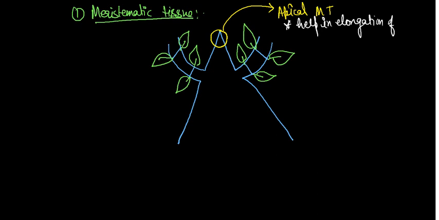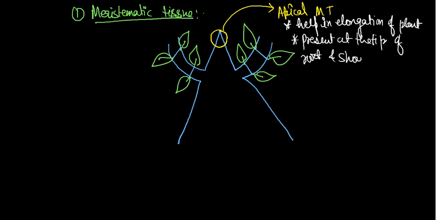It means लंबाई बढ़ाने के लिए, it means elongation in length, to help to increase the length of the plant. Okay, so apical, it was present at the tip of root also, and it was present at the tip of shoot also. Present at the tip of root and shoot. So it helps to increase the root also, and it helps to increase the shoot also.